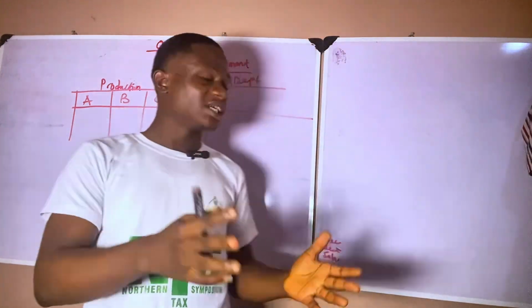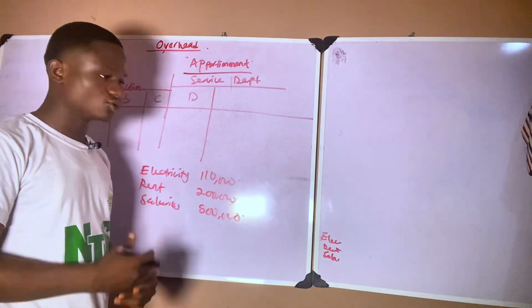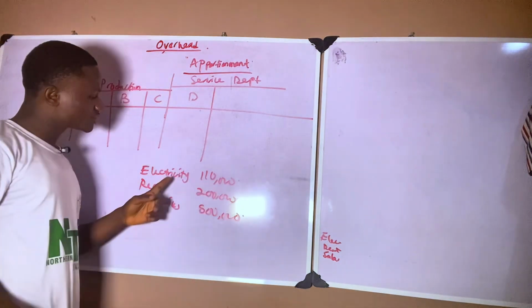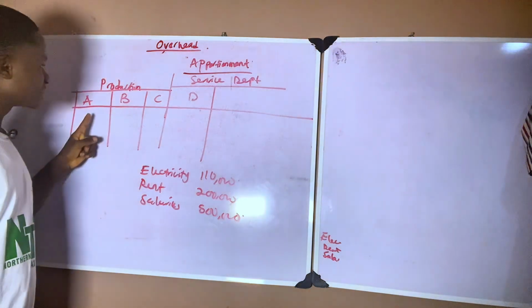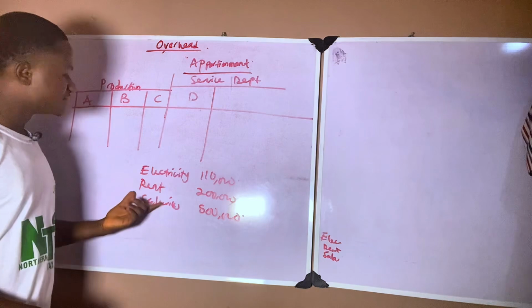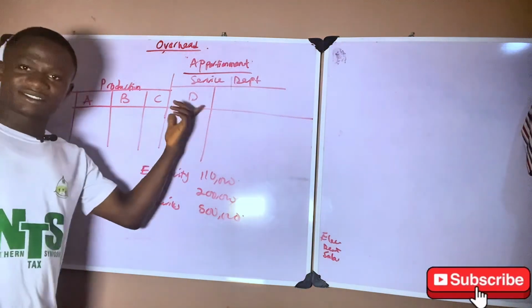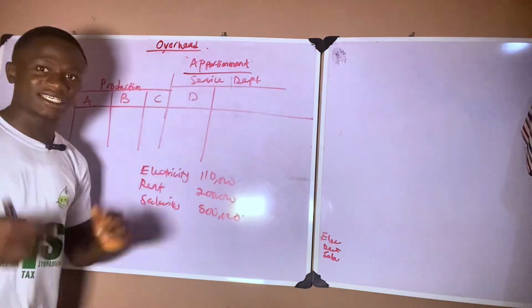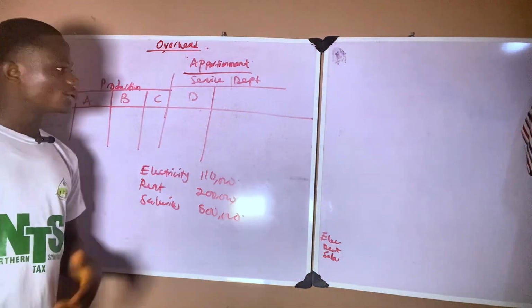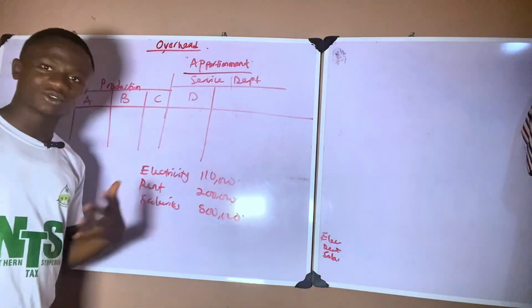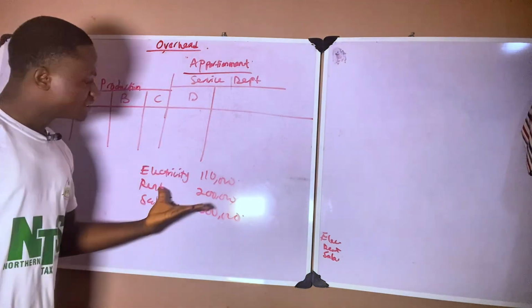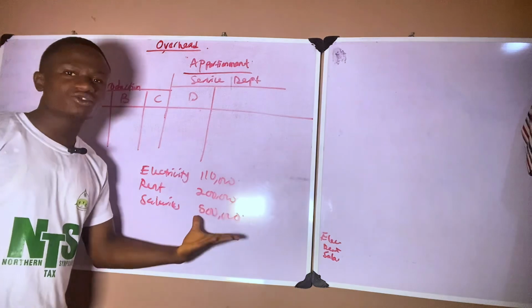Good. Now, how do we apportion this cost? That's the question you need to ask me. Electricity, rent, salaries. Electricity will be used in this department, this department, this department, and this department. We all need electricity. Rent, of course, they need a place to stay, a roof over their head, so rent is attributed to all departments. Salaries, of course, there are people working in all departments, so salary should be shared between all departments. These are the costs we want to share.